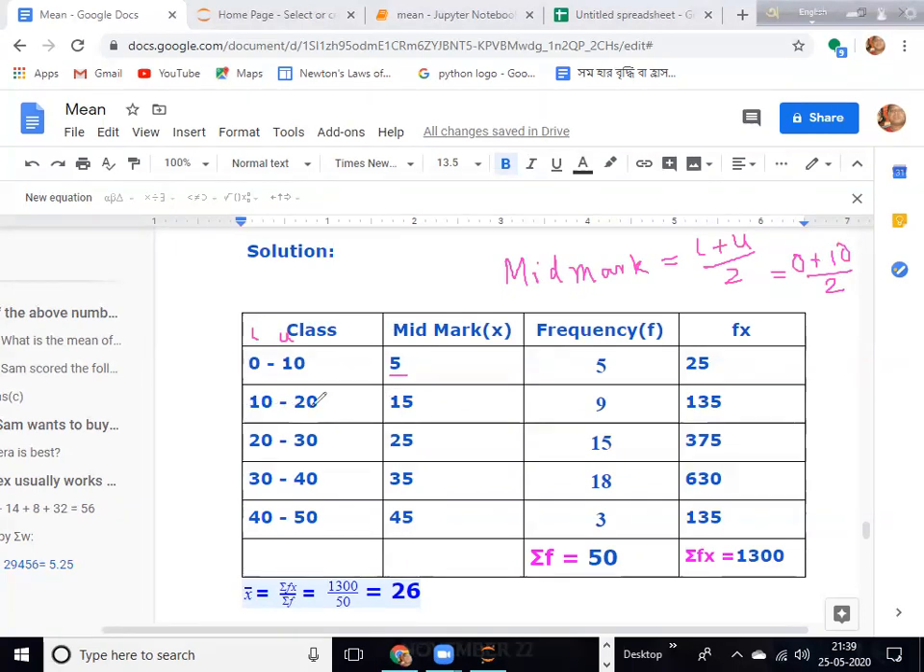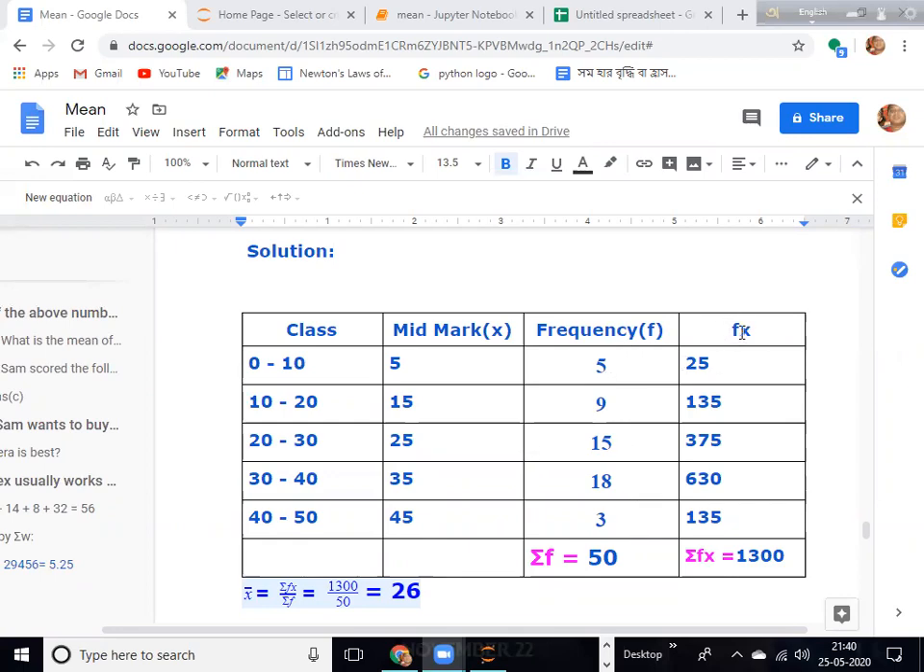Here 10 plus 20, you get 30. So 30 divided by 2, you get 15. Similarly, 20 plus 30 is 50, so 50 divided by 2 is 25. 30 plus 40 is 70, 70 by 2 is 35, and so on. By this technique, you can easily find the mid marks of each class. When you get the mid mark, the frequency we just copy as the same: 5, 9, 15, 18, 3.